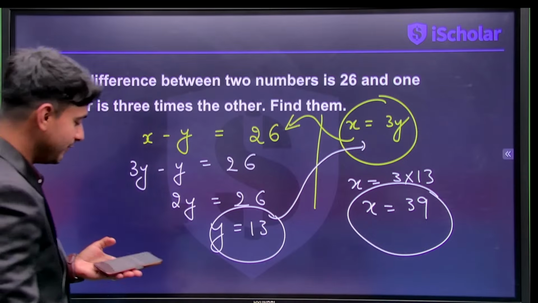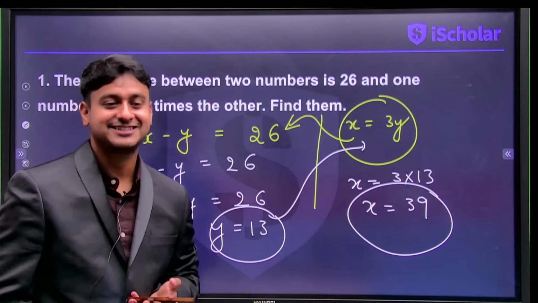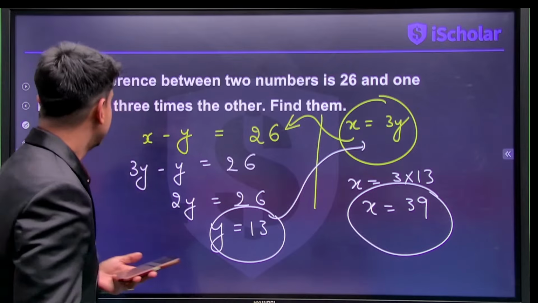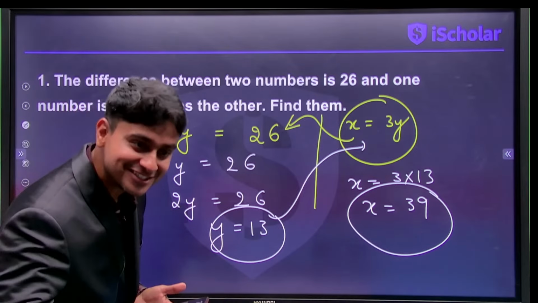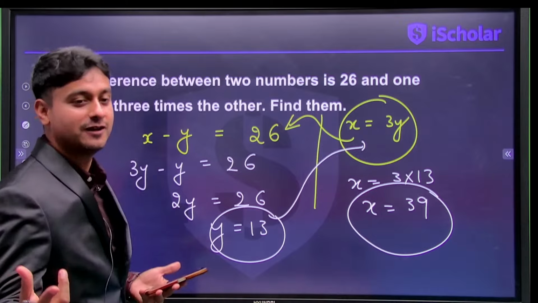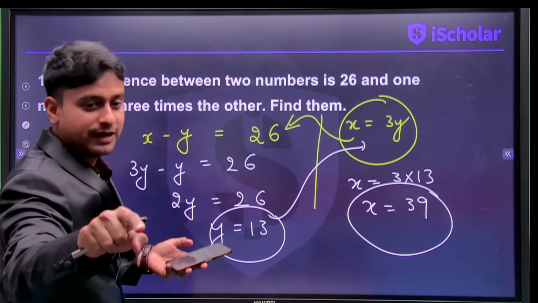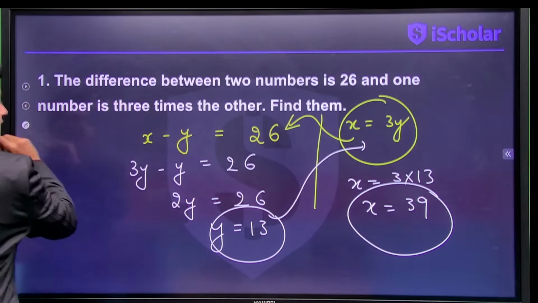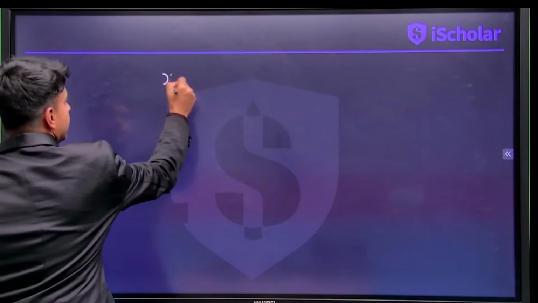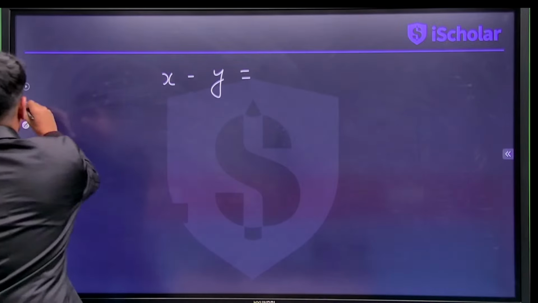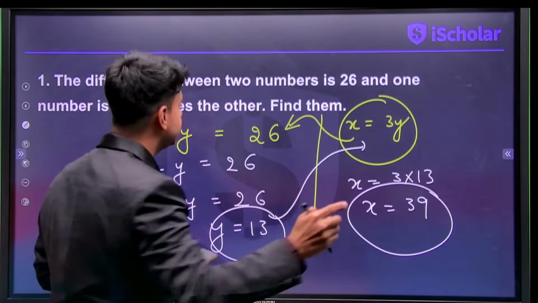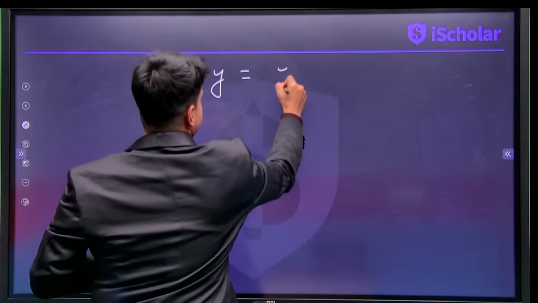Yes, wonderful, everybody. So that's the value. Some people were asking, sir, can I do this using elimination? Why not? Let's do this and get the same answer using the elimination technique. So we can say x minus y is 26. That's my first equation.